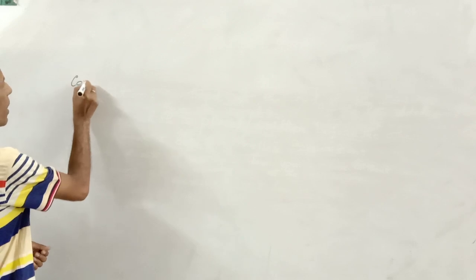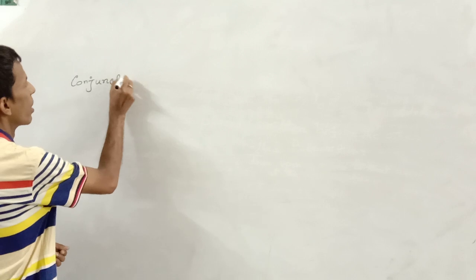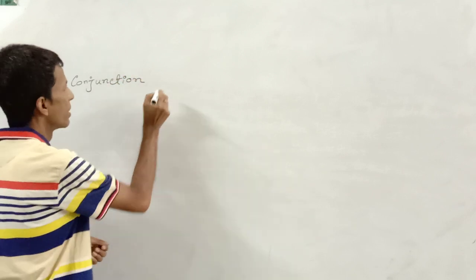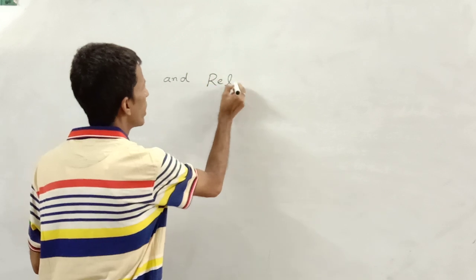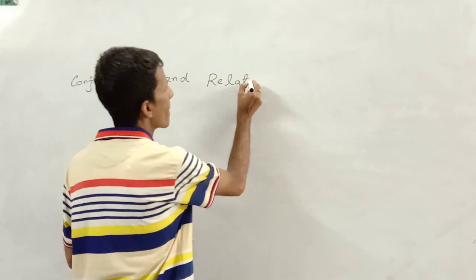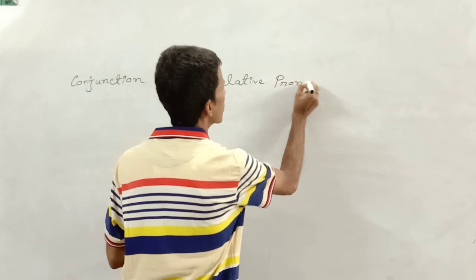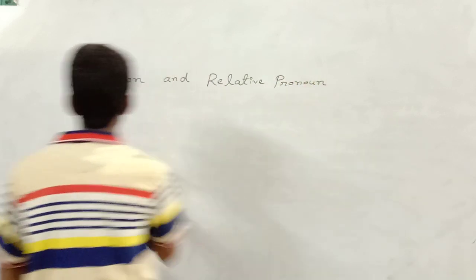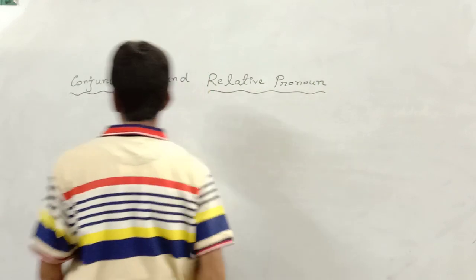First of all, conjunction and relative pronoun.